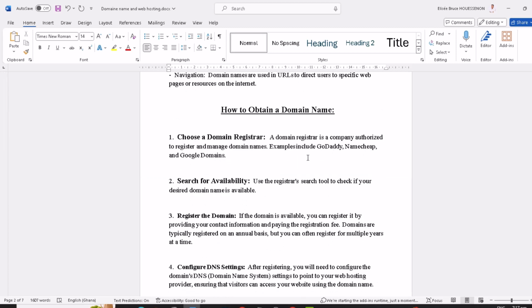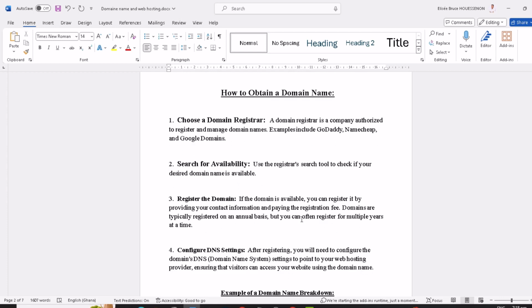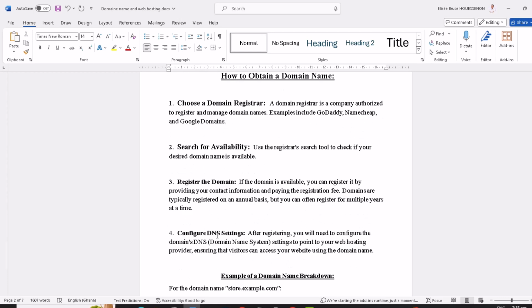So how do we obtain a domain name? To obtain a domain name, you have to choose a domain registrar, search for the availability of your domain, register the domain, and then configure the DNS settings.